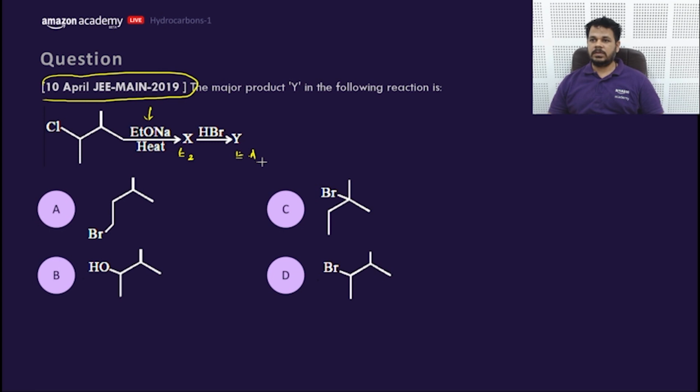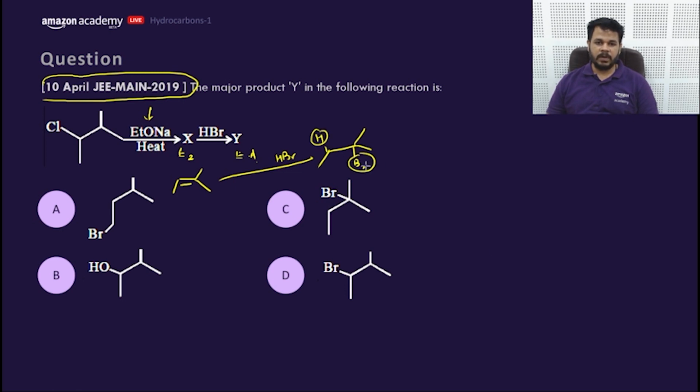What is the answer, my dear friends? C. Krapal says C. AM says C. E2 elimination will form this product, and because of HBr addition, it will be converted by electrophilic addition, and this H will be placed here and this Br will be placed here.